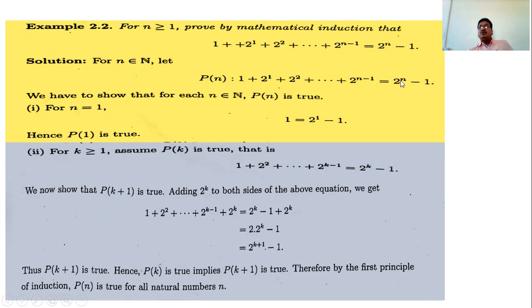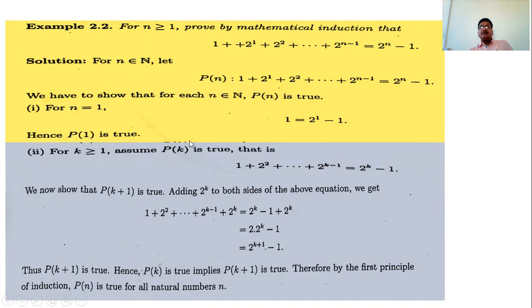The LHS is 1, and the RHS is 2 raised to 1 minus 1, which is again 1. So the LHS and RHS are the same, which means P1 is true. The statement is true for n equal to 1.